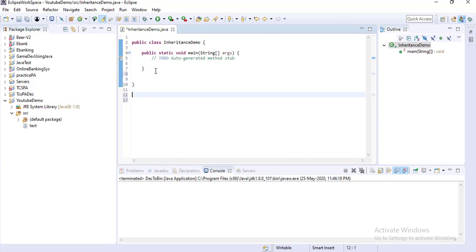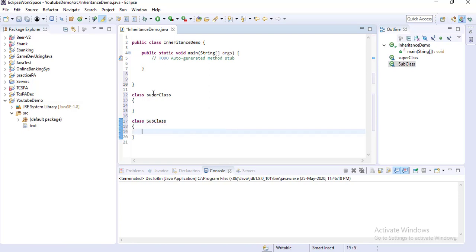One I am naming SuperClass, and another I am creating and naming SubClass, also with capital letters. So superclass and subclass, I have created two classes.